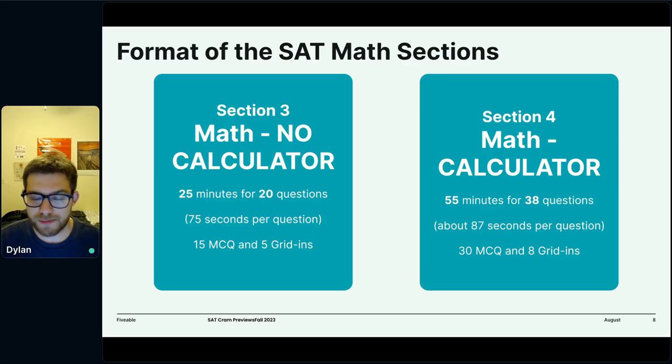On the calculator section, it's a bit longer. It's around a 55-minute section for 38 questions. You get a little bit longer per question, primarily because they need to give you a little bit of time to type on your calculator. And it's 30 multiple choice questions and 8 grid-ins. So it's an interesting number of questions, but you get a little bit more time per question. We will be talking about the pros and cons of the calculator section or no calculator section, and we'll see a number of examples of each as we go through.